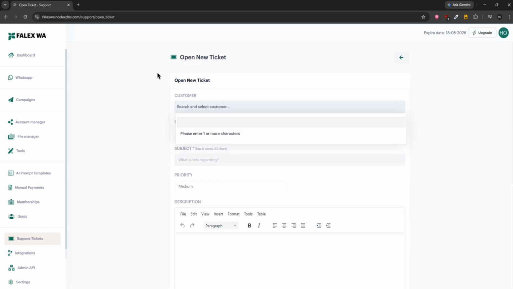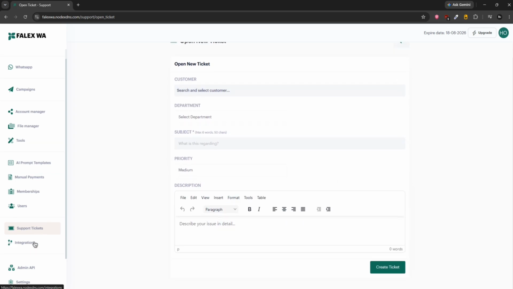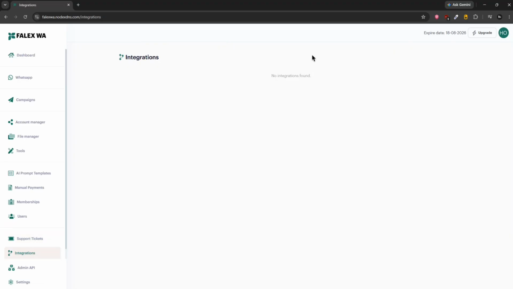And there are a lot of WhatsApp plus email messages that you can manage as well here. Okay, then we have here integration page. Basically, you can connect here multiple integrations. Let me show you like WHMCS or WooCommerce or any. These are not included here to build them on your own. If you want, we already have this WHMCS, WooCommerce, Shopify, Magento, PrestaShop, OpenCart, n8n, and a lot of integrations.